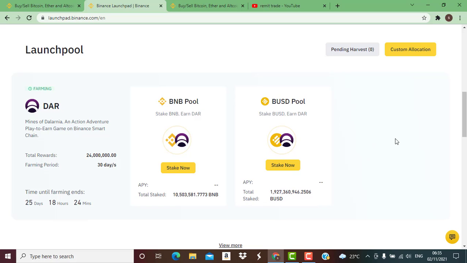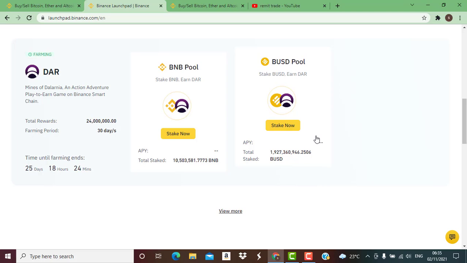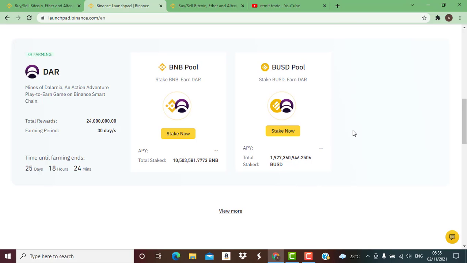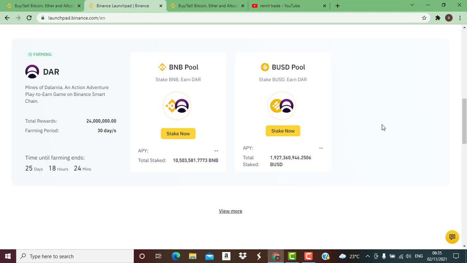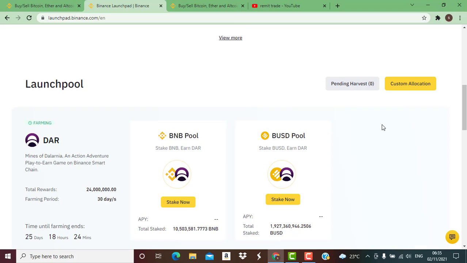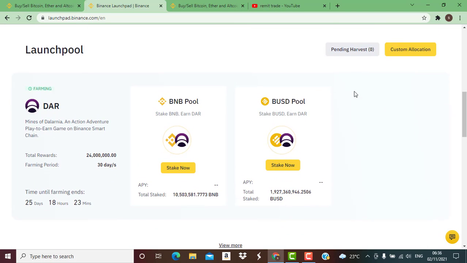Now, when Binance completes this farming, everything will be returned to your spot wallet. Both the BNB you stake or the BUSD you stake will be returned to your spot wallet, and the DAR that was given to you as a result of farming this token will also be sent back automatically into your spot wallet. You can also, at the end of the pool, come to this page and claim your reward. So that is how you can participate on Binance Launchpool.